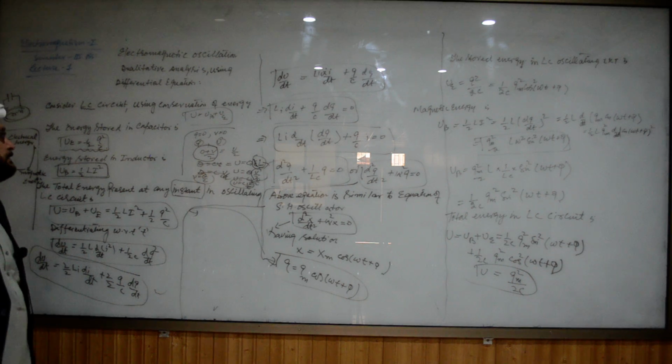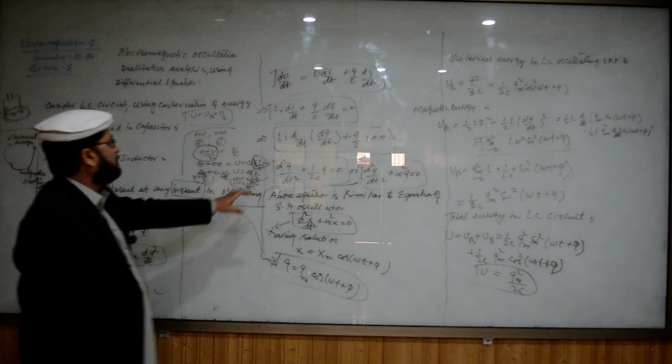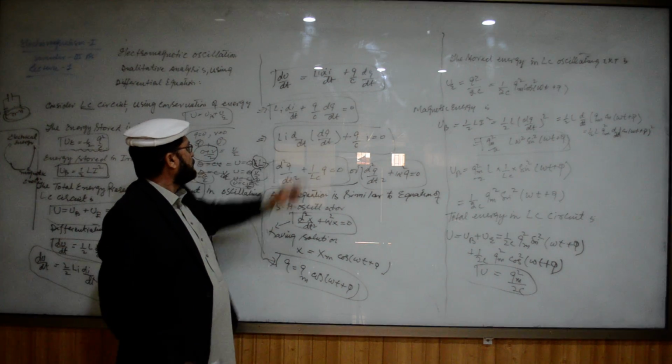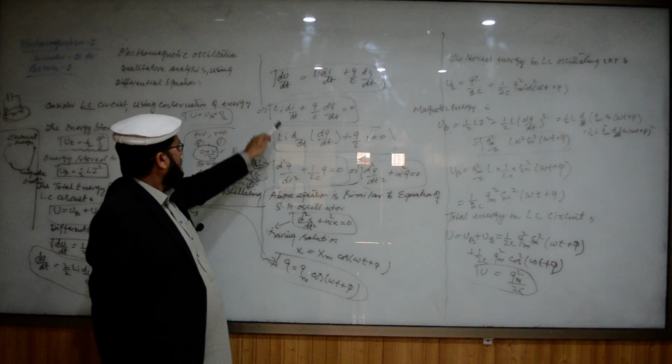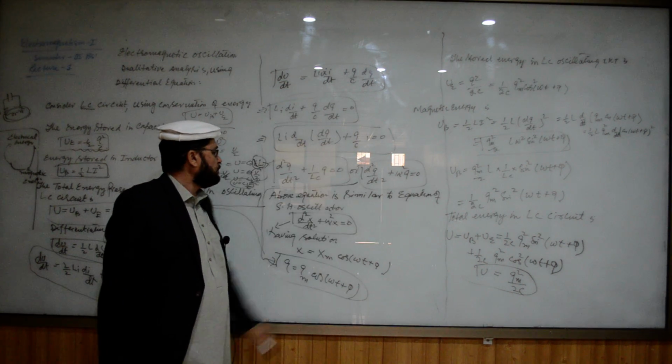Li dI by dt plus Q by C dQ by dt is equal to 0. You can also write I as dQ by dt. So this is Li d by dt of I, plus Q by C into I, is equal to 0.